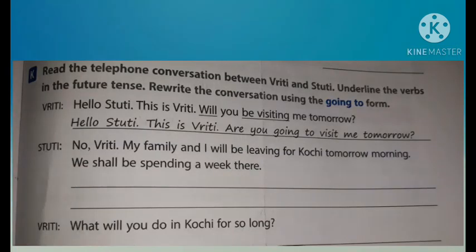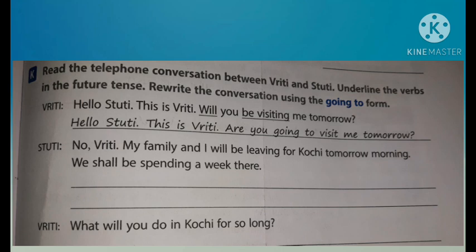Page number 91, activity K. Read the telephone conversation between Vriddhi and Stuti. Underline the verbs in the future tense. Rewrite the conversation using the going to form. So we have to use going to instead of the future tense. First one is given as an example.